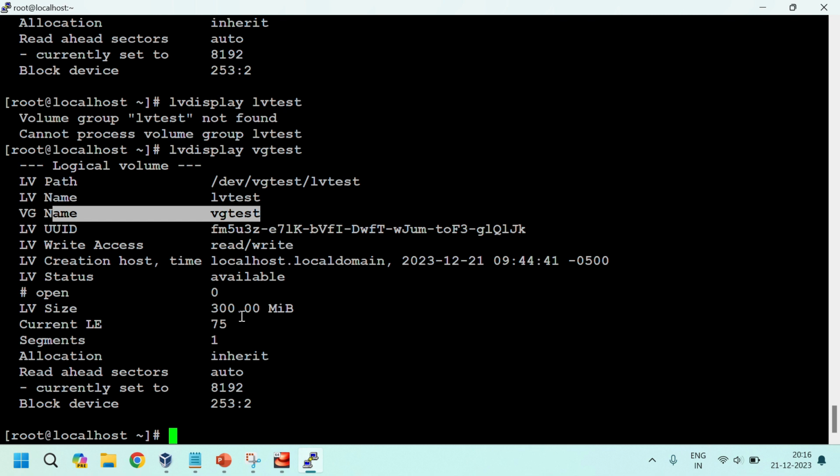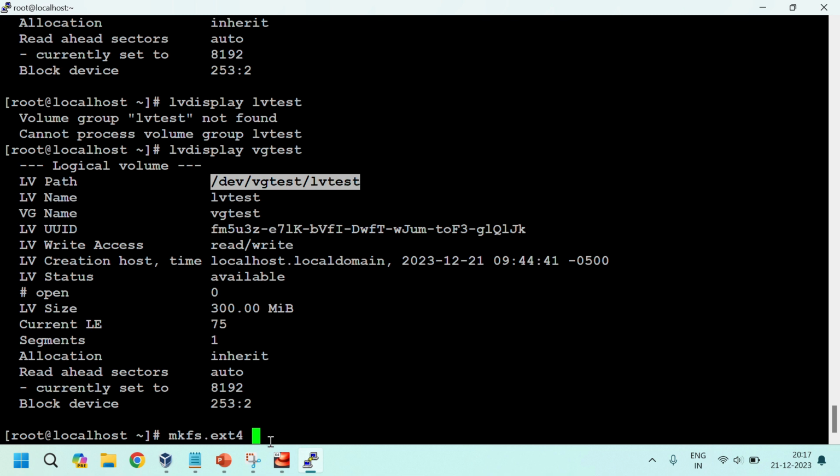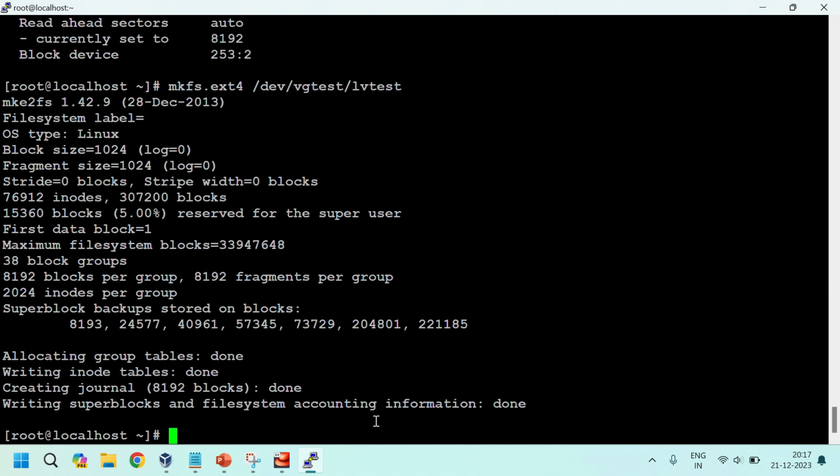Okay, now adding the file system into the LV and mounting it. We can add mkfs.ext4. Which file system? This is the path /dev/vgtest/lvtest. Okay, ext4 we are mapping. See, writing superblocks, done.